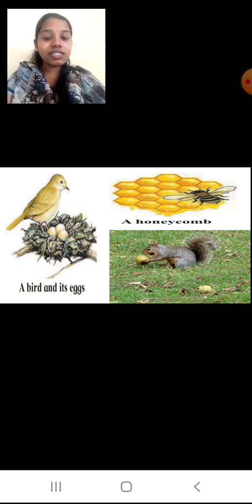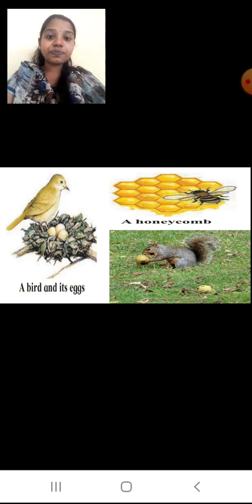So even though you cannot see the animal present there, because of some of their things, we can say that yes, there is a presence of a particular living thing in that place. Okay students, even though you don't see the animal or the bird, because of its things, you can say that that particular bird or animal is present there.